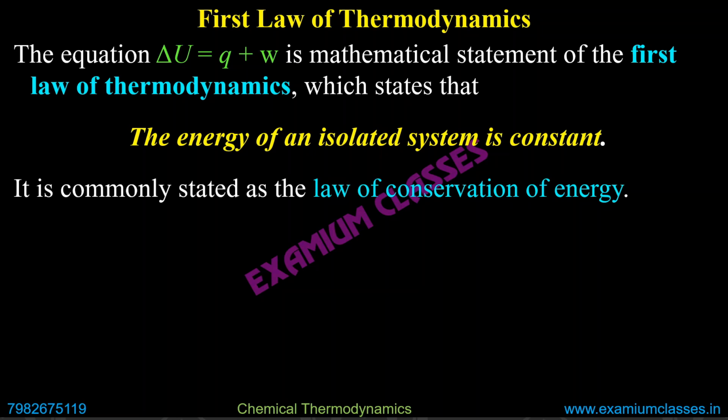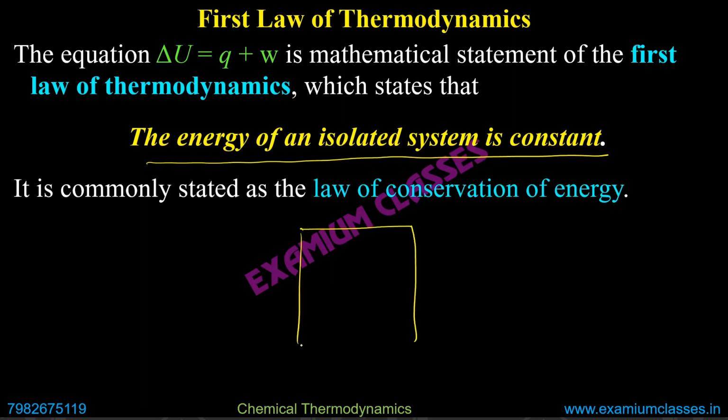So the first law of thermodynamics, as I said, this is actually the mathematical form. If I write it in words, I will say the energy of an isolated system is constant. How? Because if it is an isolated system, as I said, nothing is done.